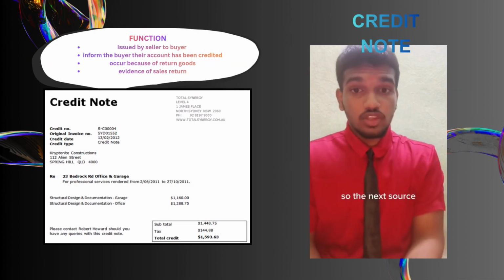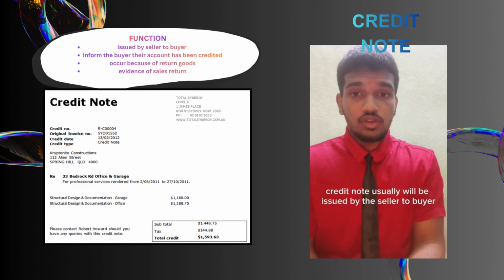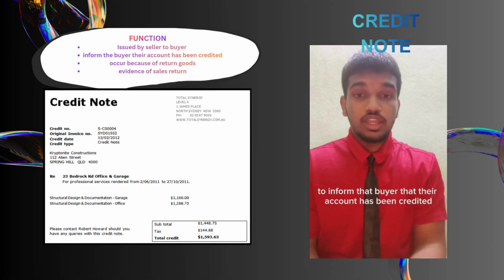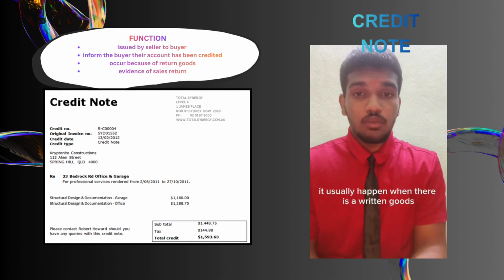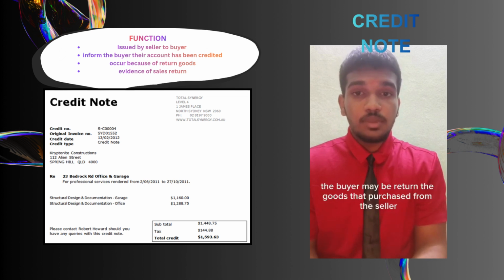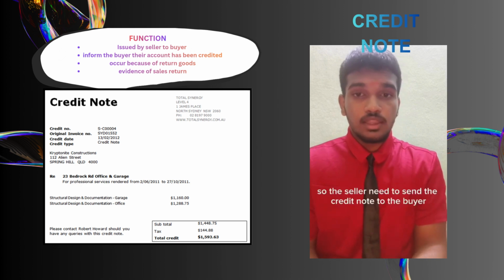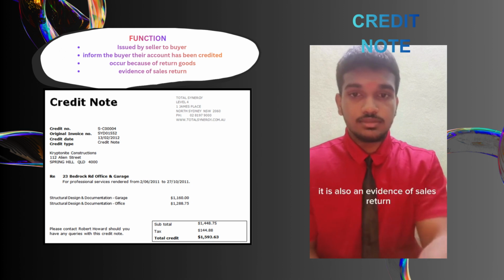So the next source document that I'm going to explain to you guys is the credit note. A credit note usually will be issued by the seller to the buyer to inform the buyer that their account has been credited. It usually happens when there are returned goods. Basically, the buyer may return the goods that were purchased from the seller. So, the seller needs to send the credit note to the buyer to remind the buyer that their account has been credited. It is also evidence of sales return.